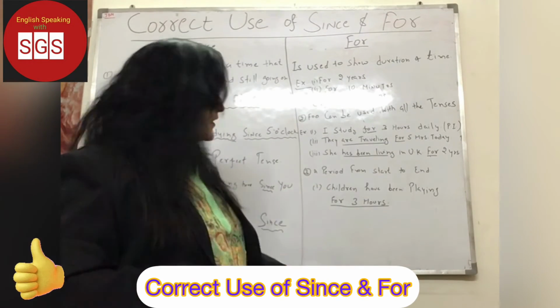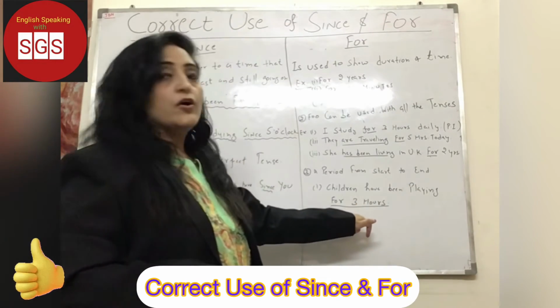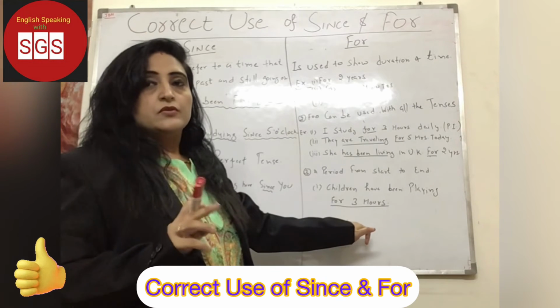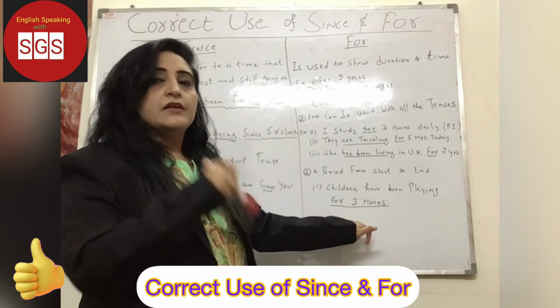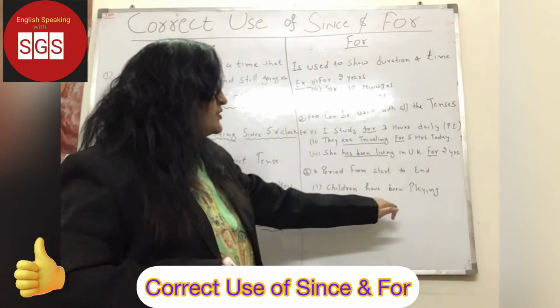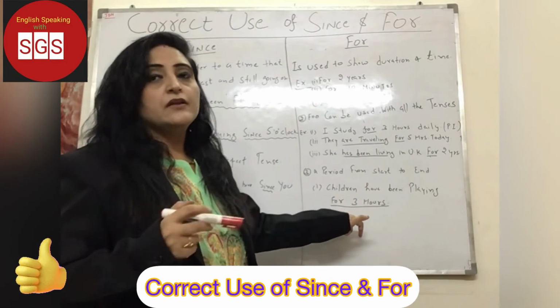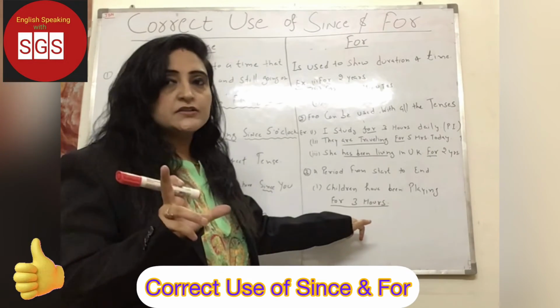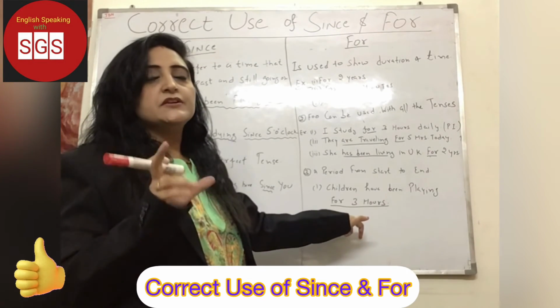We'll see one example. Children have been playing for 3 hours. That means we know when the action has started and what is the exact duration. Suppose children started playing around 5 o'clock in the evening and it's 8 o'clock. So that means 3 hours. We know that it's been 3 hours.